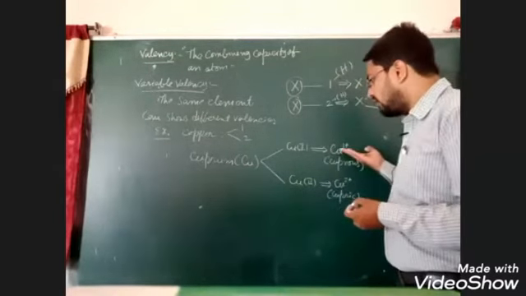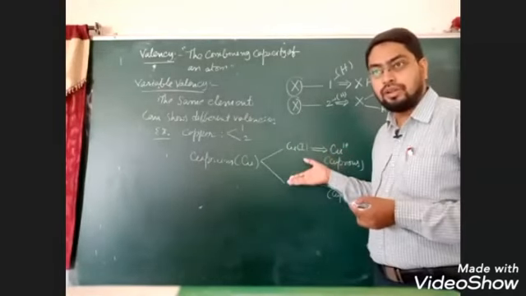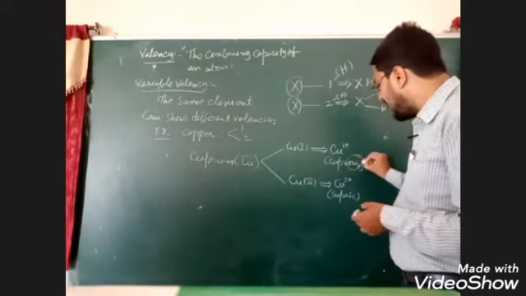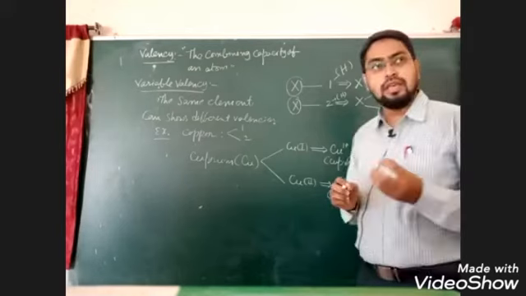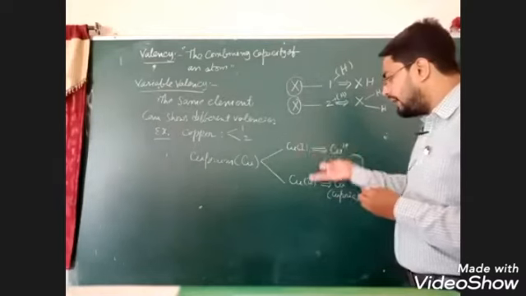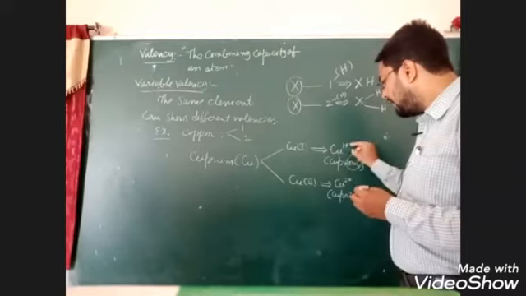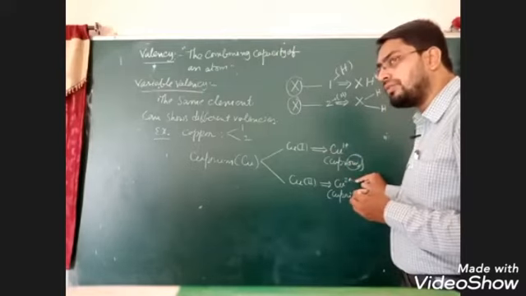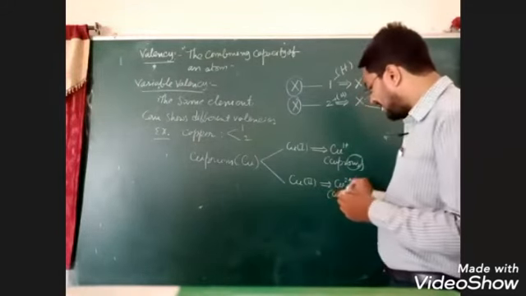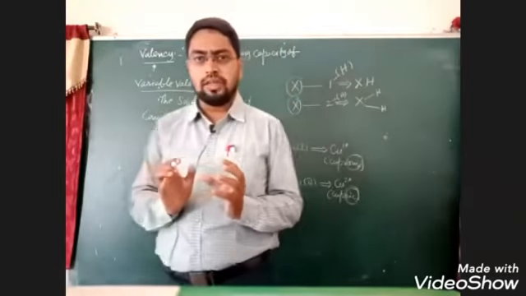When valency is comparatively less, then its name will be denoted by ous. When valency is comparatively more, then, when compared to 1 and 2, which is more? 2 is the larger number. That's why its valency is denoted by ic. So that is the basic concept in variable valency.